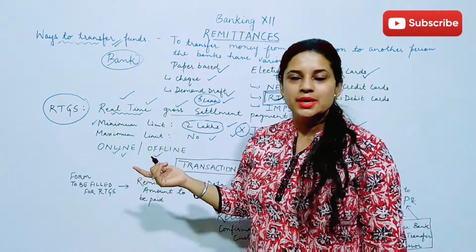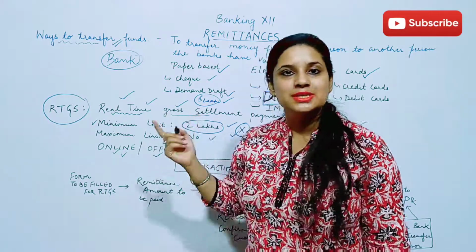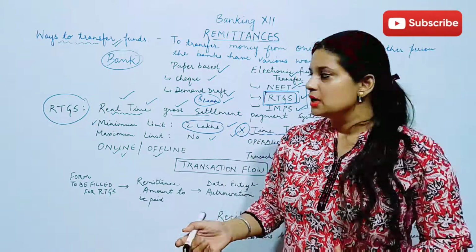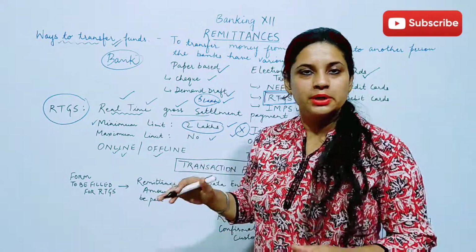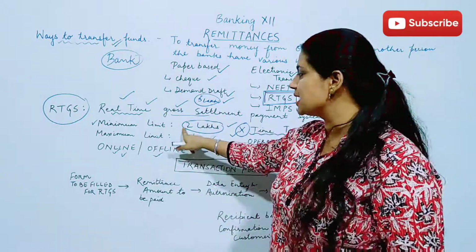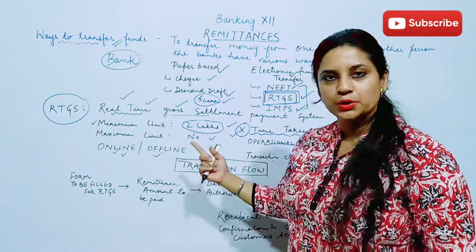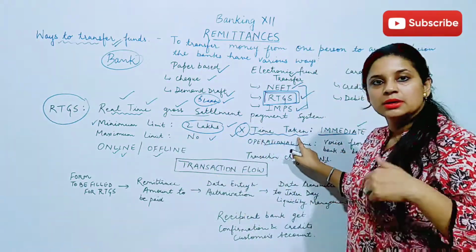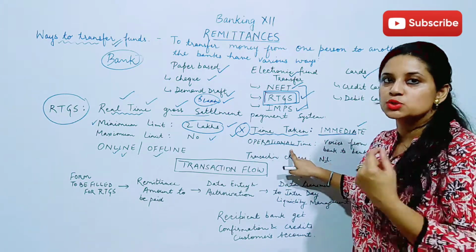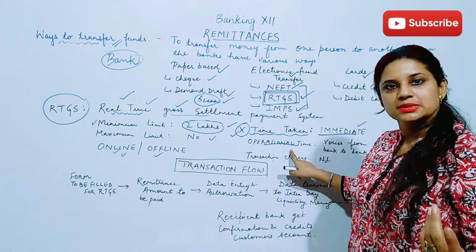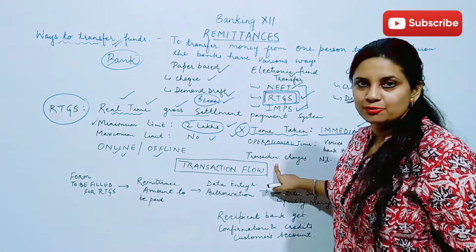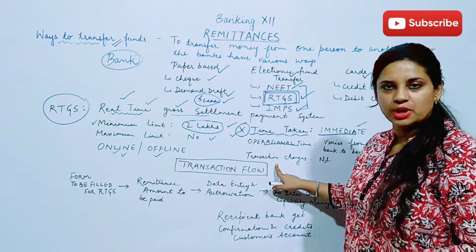Let's recall it once again. This is Real Time Gross Settlement, means the complete amount is going to be settled immediately. Maximum limit, no limit. Whatever amount you want to transfer beyond 2 lakh, because that is the minimum limit, we can do it. Time taken, immediately the funds will be transferred. Operational time depends on bank to bank. Different banks have different timings for this, and transaction charges are nil for RTGS as of now.